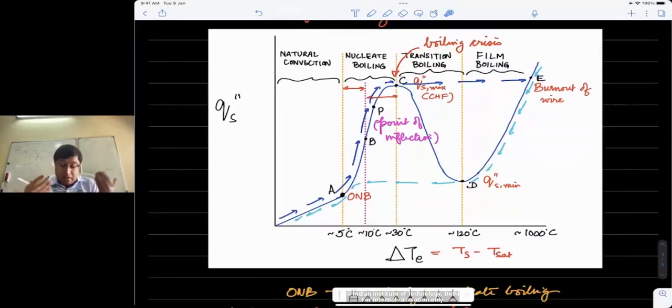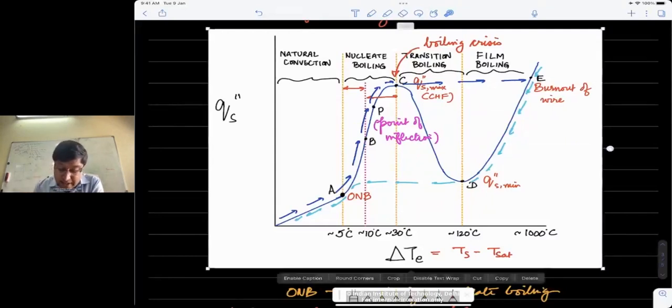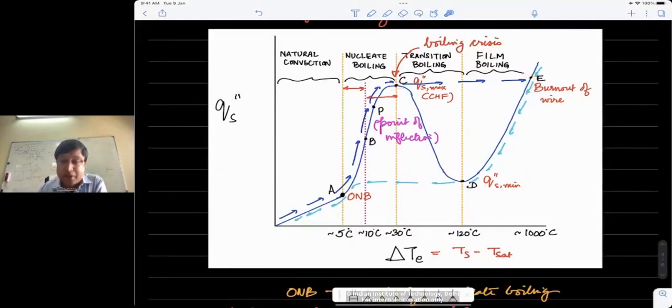Rather, the surface itself starts absorbing that energy, and so its temperature rises suddenly, going from point C to point E almost instantaneously. So we need to be worried about this boiling crisis or the burnout point, and typically point C dictates that, not point E, because at that point the temperature is already very high. We are close to complete failure.